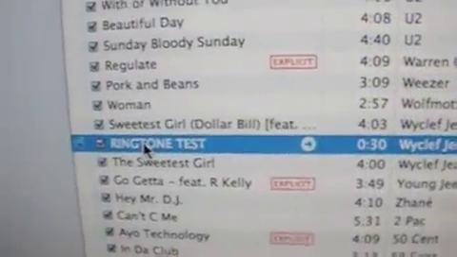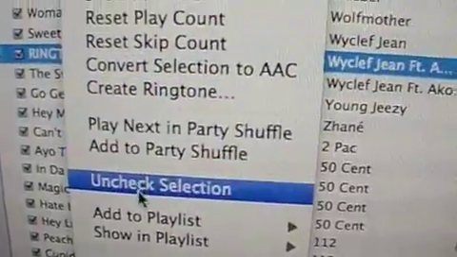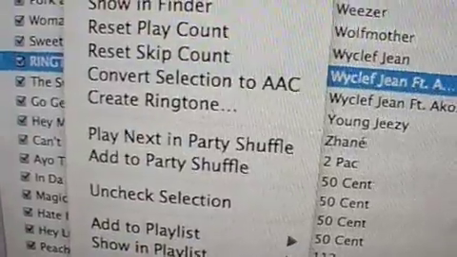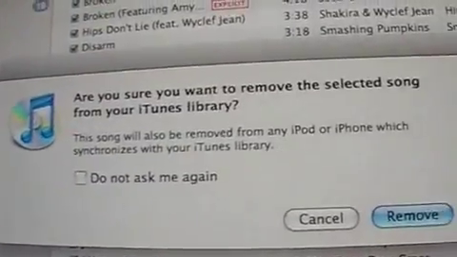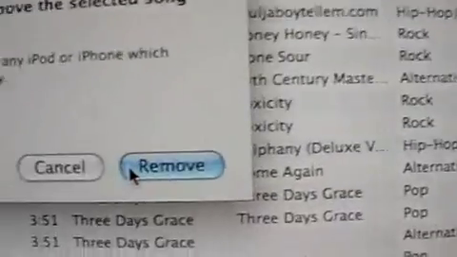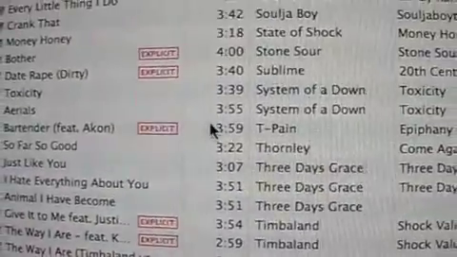The next step is important. Go back into your iTunes library, and what we need to do is remove this file. So we're going to hit delete. Are you sure you want to remove the song from the library? Yes. And we'll just hit keep file.